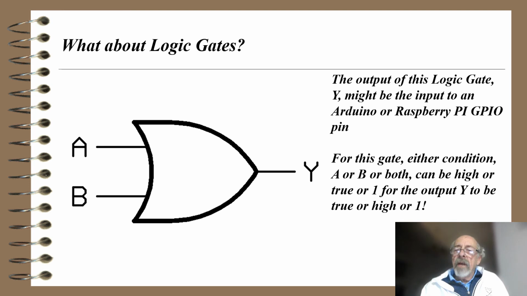Here's an OR gate. The output of this logic gate, Y, might be the input to an Arduino or Raspberry Pi GPIO pin again. For this gate, either condition, A or B or both, can be high or true or 1 for the output Y to be true or high or 1. The only time the output's not high is when both inputs are 0.